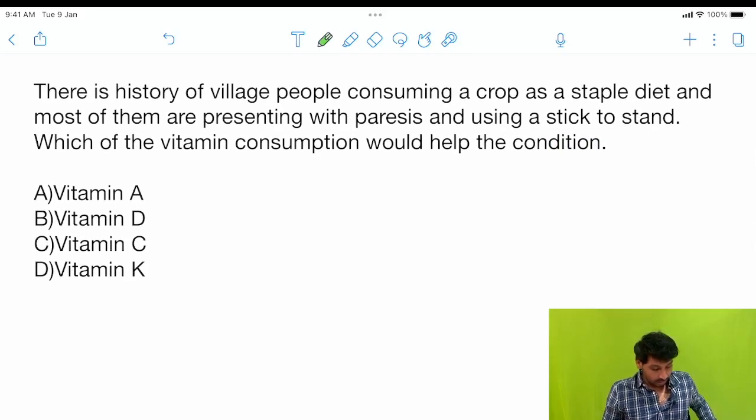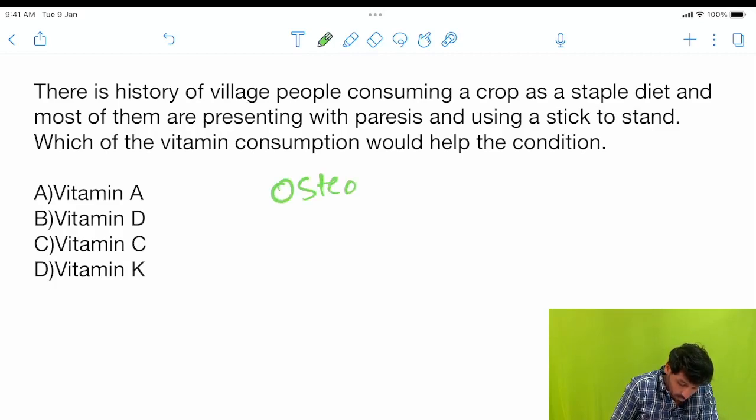Another question: there is a history of village people consuming a crop as a staple diet, and most of them are presenting with paresis and using a stick to stand. Which vitamin consumption would help the condition? Again one more question on vitamins. Here the condition is known as osteolathyrism.